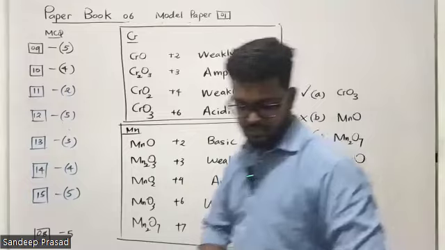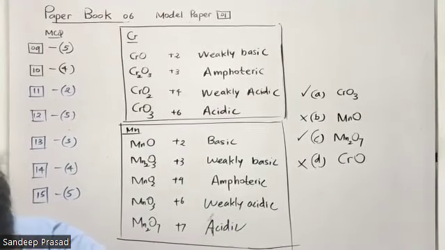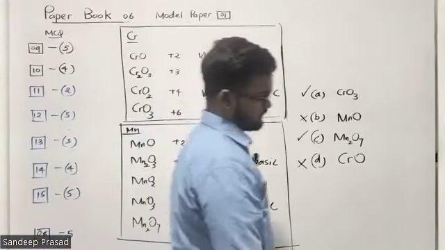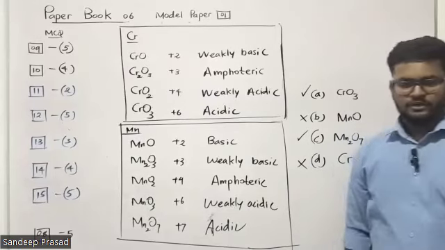Okay. What are the doubts you have? If they have given weakly acidic oxides also and asked for acidic oxide, we should include that also. Yes, we can include it. If they have asked in that way, we can include that one also.